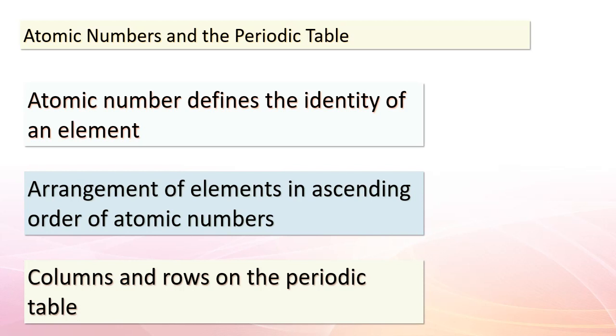As you gaze at the periodic table, you'll notice columns and rows. Columns are often referred to as groups, and they contain elements with similar properties. This is due to their shared number of electrons in the outermost energy level. Rows, on the other hand, are called periods, and they showcase a pattern of increasing atomic numbers. This arrangement not only helps us organize elements but also reveals some intriguing trends in their properties.